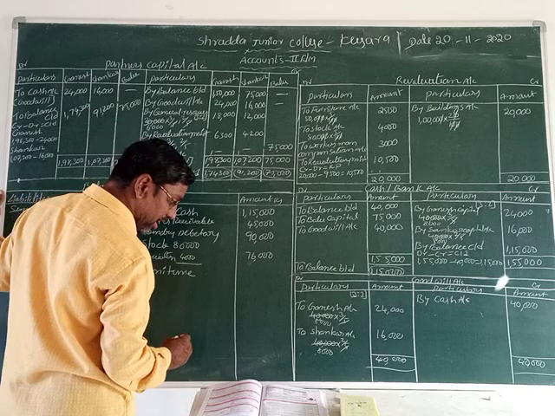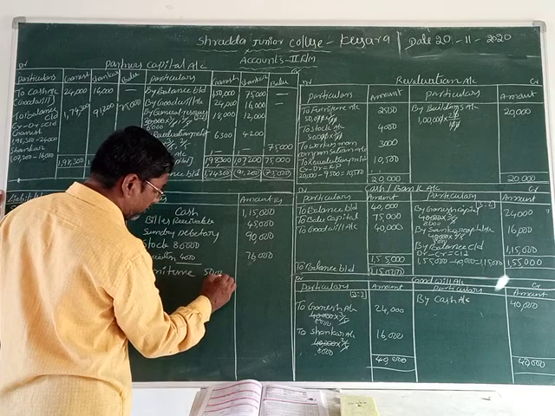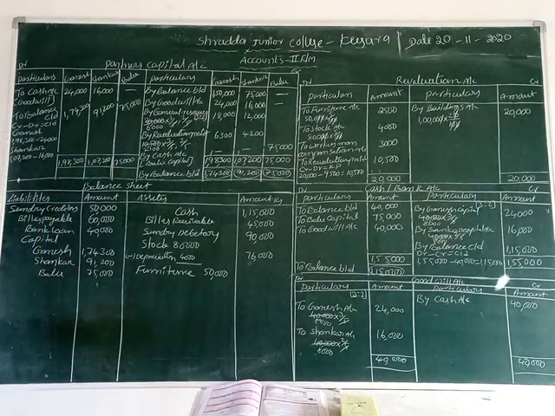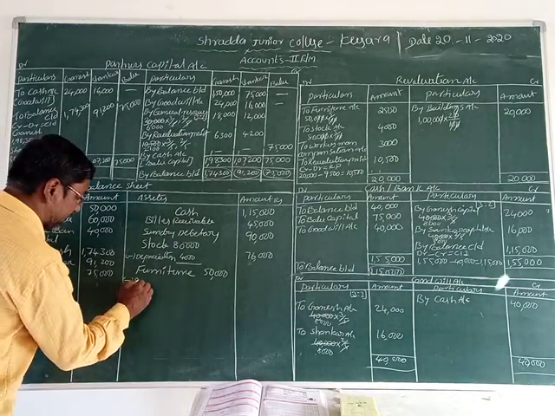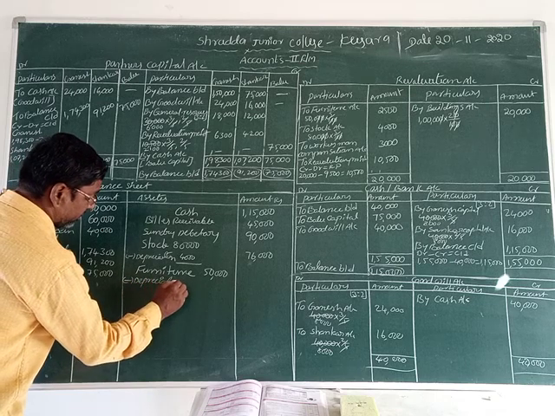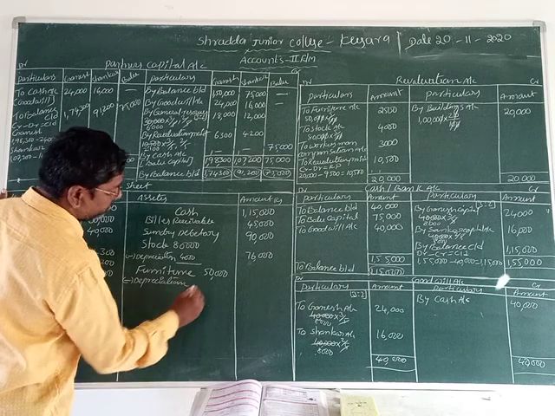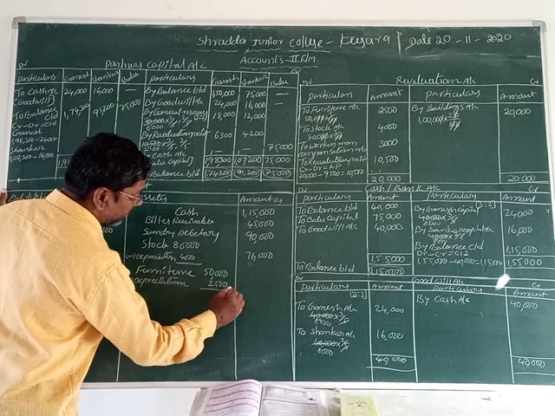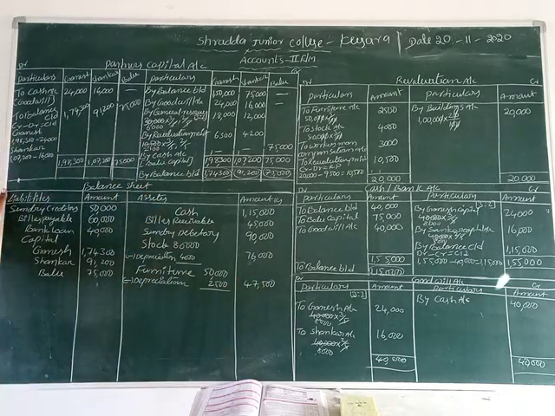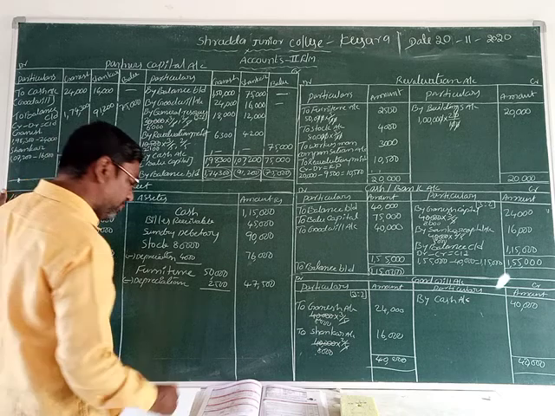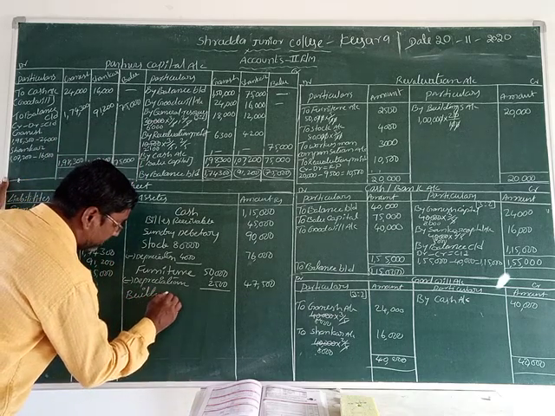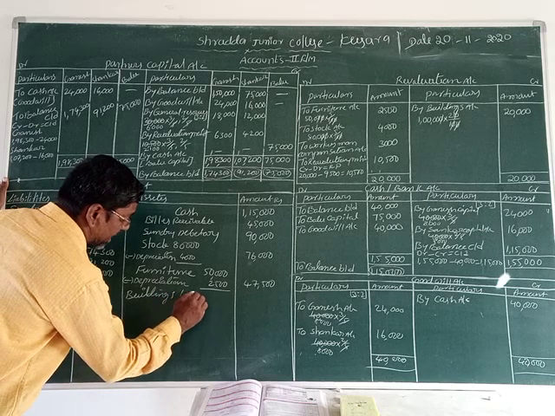Furniture. What is the furniture value? 50,000 rupees. So this furniture value has also depreciated, 2,500 minus depreciation. Depreciation is how much? 2,500. Remaining value 47,500 rupees. Okay, students. Now another one is what? Buildings. The value given is 1 lakh rupees.